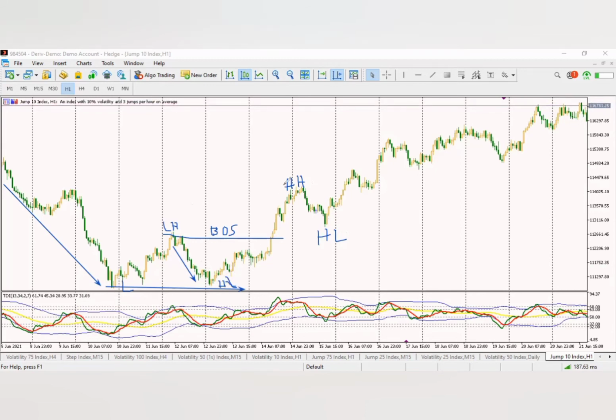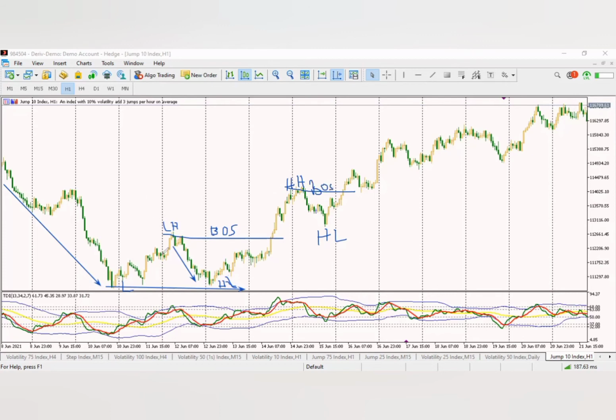Then the market went up and retraced a little bit. This low, it couldn't break it, so we'll call this a higher low, because this low is higher than this low. What happened next was the market went up again and broke this structure, another break of structure.